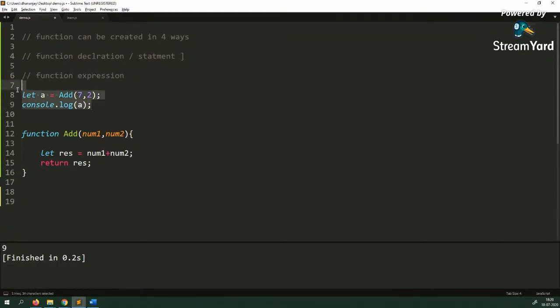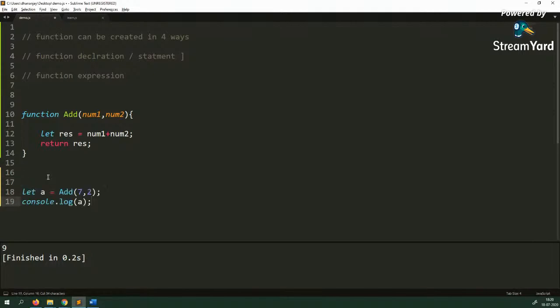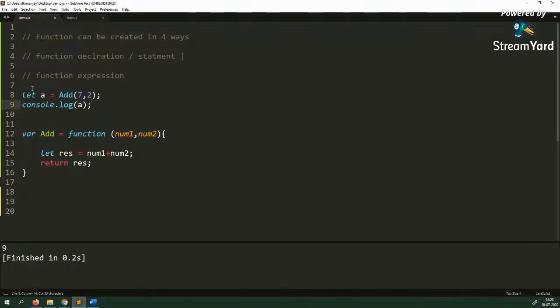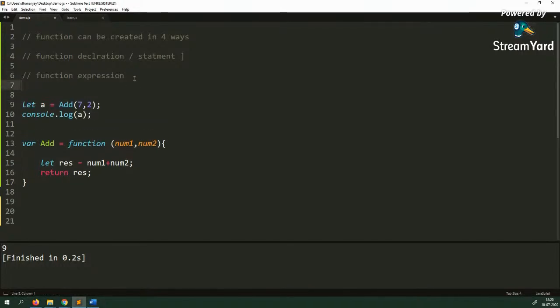Now what happens in function expression is there would be a left-hand side and right-hand side. So I can say var add equal to function, something like that. And when you create it like this, it is called function expression. The thing with function expression is that it does not get hoisted on the top of the execution context. What does it mean? That if you try to call this function before you created it, see what behavior JavaScript shows.